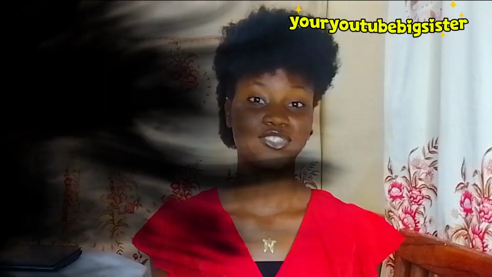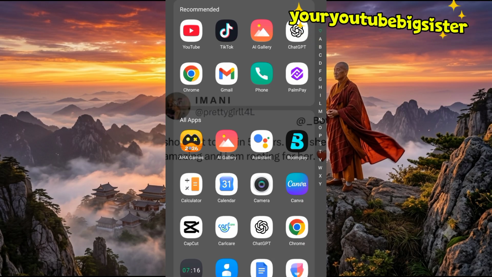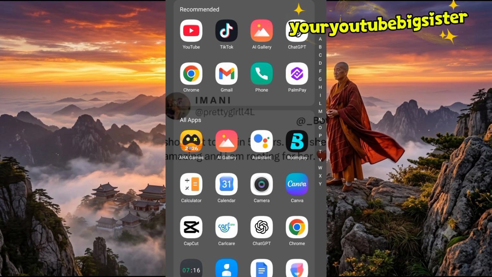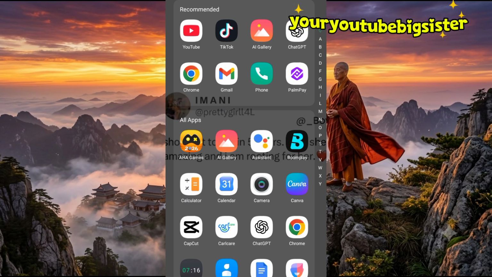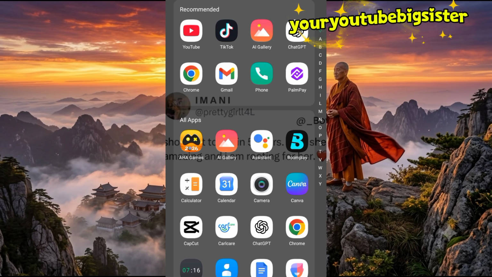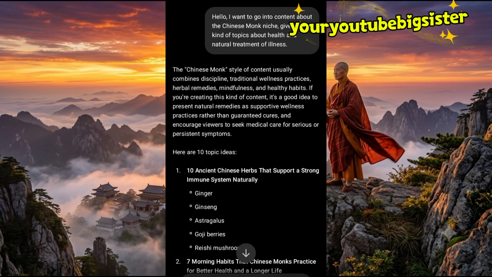So guys, let's go to class. So guys, the first step is to generate our script, right? The first step is to generate our script. And for the purpose of this tutorial, I am going to be making use of ChatGPT, right? So when I get to ChatGPT, this was what I told it.